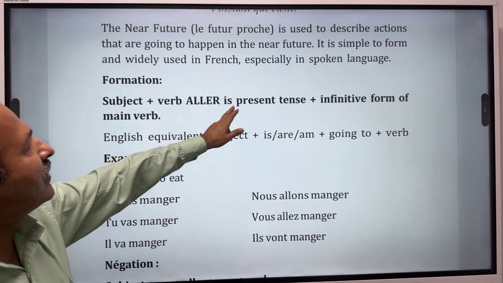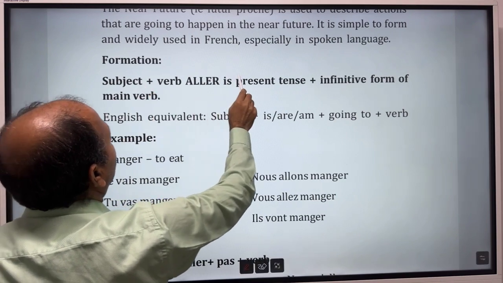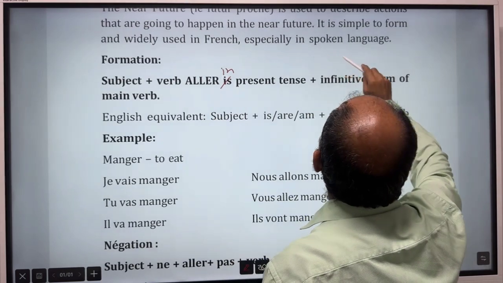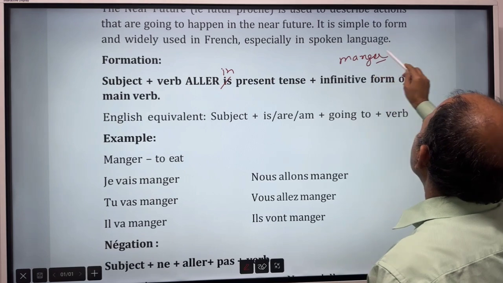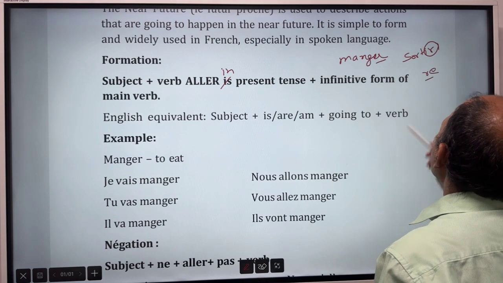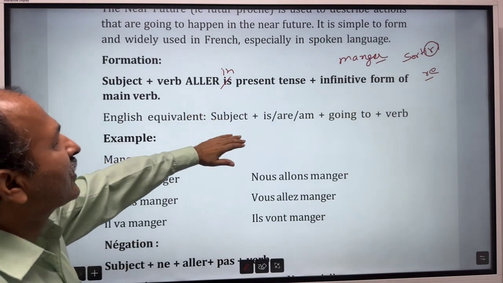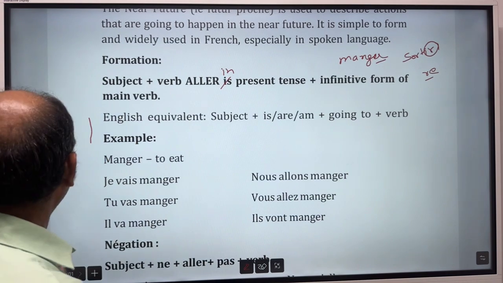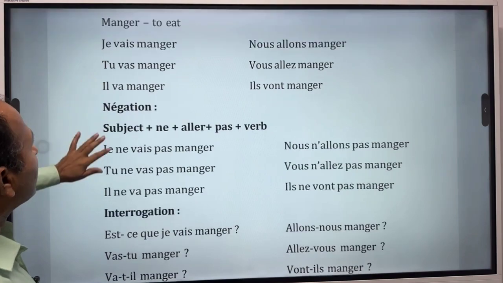Subject plus verb aller in present tense. Here there is a mistake in printing. It should be aller in present tense plus infinitive form of the verb. You know the infinitive form? When you write manger, here er is there. So this is infinitive. If you write any verb and ir is there, or re is there, the original form of the verb is called the infinitive form. The English equivalent is subject plus is/am going to plus verb. Example here you can say manger, to eat.